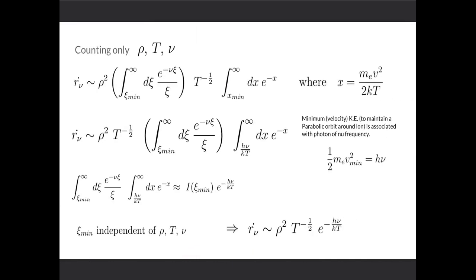If we are counting only the rho, T, and nu, we can see that we can essentially decompose this whole total rate in terms of rho square, T to the power minus half, and times an integral. In the free-free scenario limit, we can approximate this integral like this, where the xi min is an impact parameter term and is essentially independent of rho, temperature, and nu. So finally, we have the total rate depends on rho square T to the power minus half times an exponential decay.